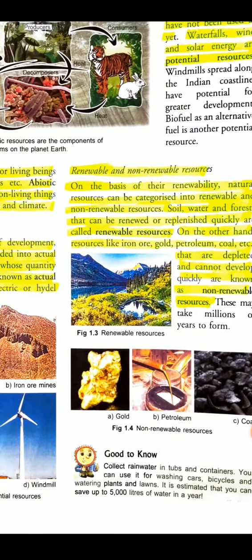Now, renewable and non-renewable resources. On the basis of their renewability, natural resources can be categorized into renewable and non-renewable resources. Soil, water and forest that can be renewed or replenished quickly are called renewable resources. On the other hand, resources like iron ore, gold, petroleum, coal, etc. that are depleted and cannot be developed quickly are known as non-renewable.